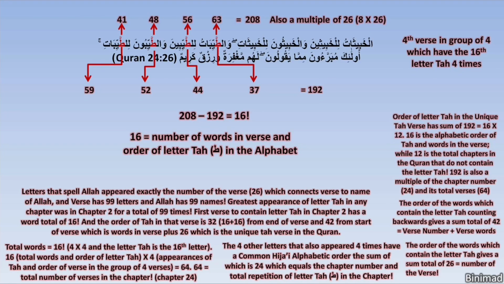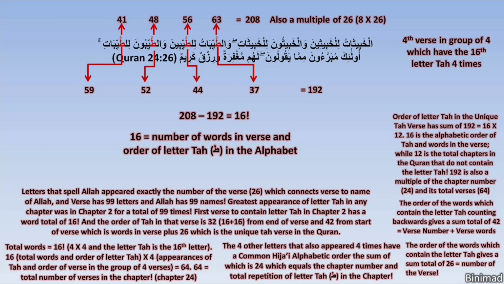Subhanallah. In the unique Quran Ta verse, the difference between the sum of the letter Ta positions from the start and from the end is exactly the number of words in the verse, which is also the order of the letter Ta in the alphabet. Just like we had found the golden letter Ta, this verse truly deserves to be called the golden Ta verse.